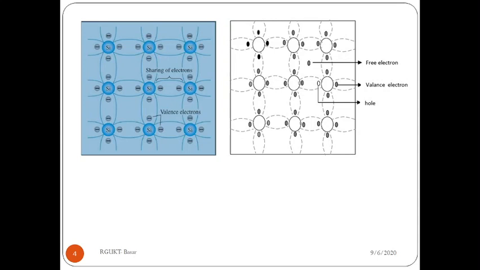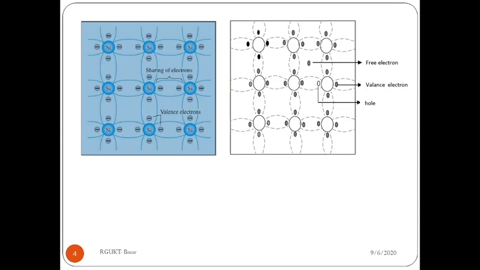With an increase in temperature, the concentration of free electrons and holes will increase. Thereby, conductivity also increases. When you increase the temperature, the covalent bonds in the crystal break. Then the free electrons increase.